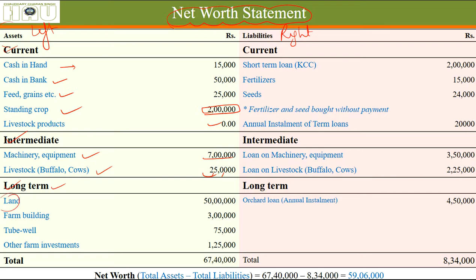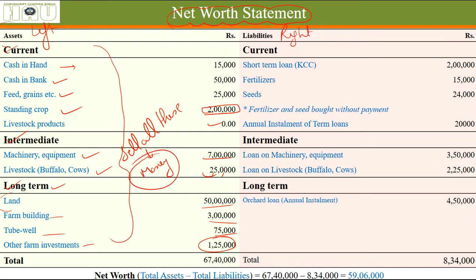Long term assets, this is a major asset: land 50 lakh rupees, farm building 3 lakh rupees, tube well 75,000 rupees, and some other farm investments such as boundary walls and some other things you can imagine. So these are long term assets. If a farmer is in a very precarious situation, he can actually try to sell all these things. They are going to take different amounts of time, but he can sell all these things and convert them into money and use that money however he wants.